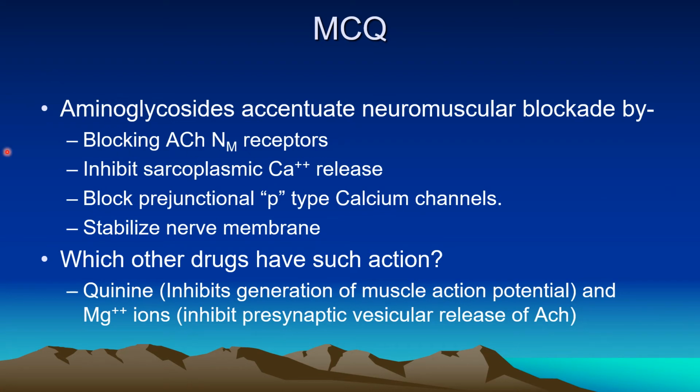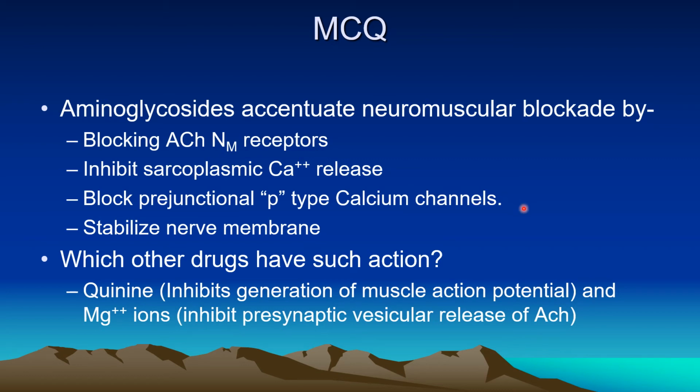And this effect is because aminoglycosides act on the pre-junctional membrane and block P-type calcium channels and inhibit release of acetylcholine. Other actions are not shown by aminoglycosides. So the correct answer is aminoglycosides block pre-junctional P-type calcium channels.